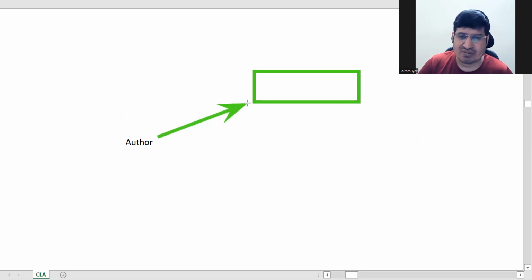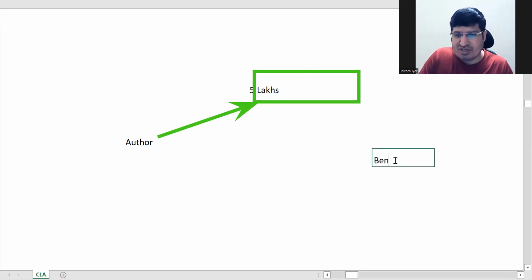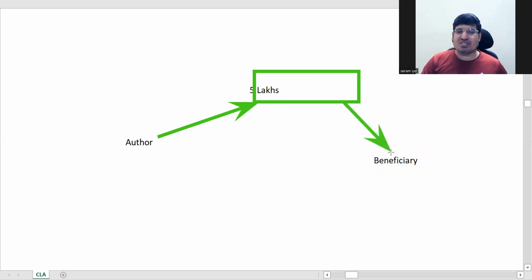He'll appoint some trustees. He'll give them some property or money to manage. Say he gives them 5 lakh rupees to manage. This will be done for the benefit of another person called the beneficiary. So these people will manage the 5 lakh rupees, and as per the rules of the trust they will give benefit to this person. This is called a trust. This is how a trust works.